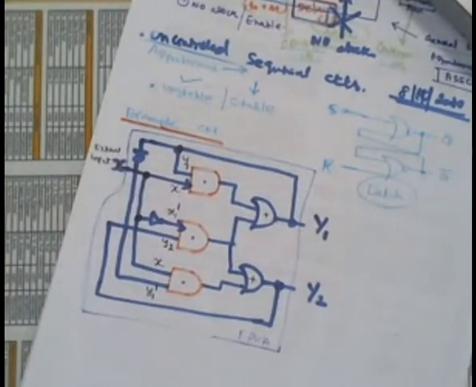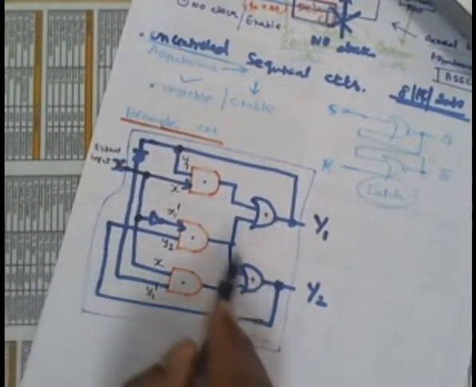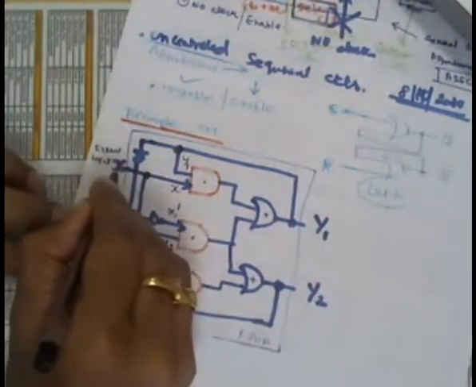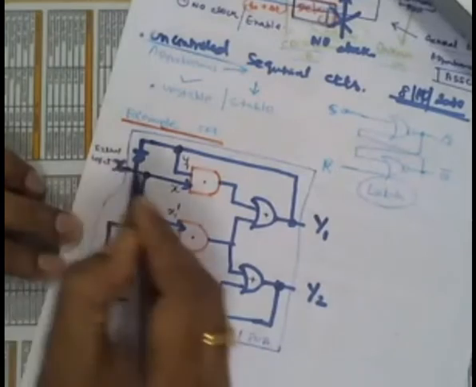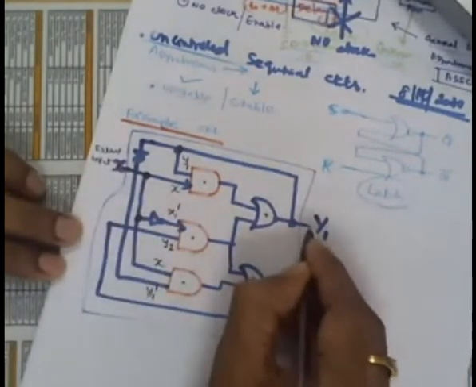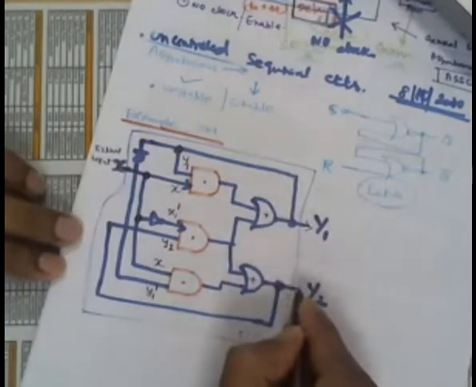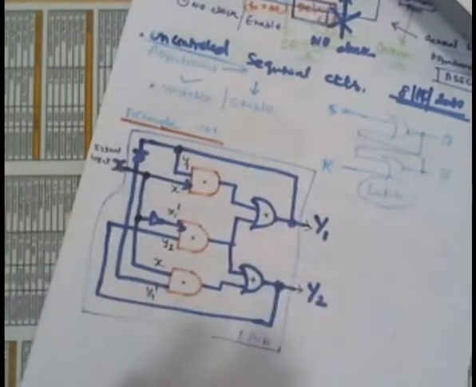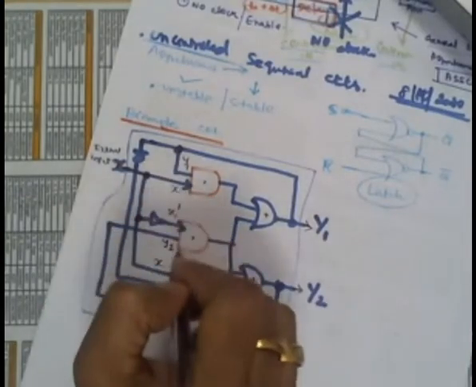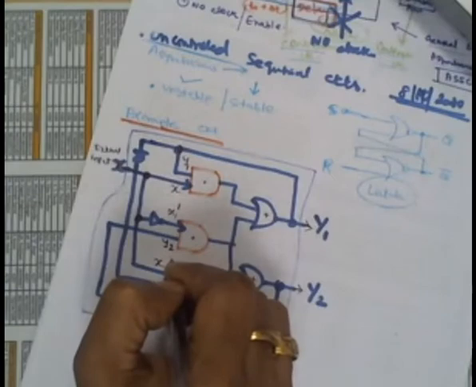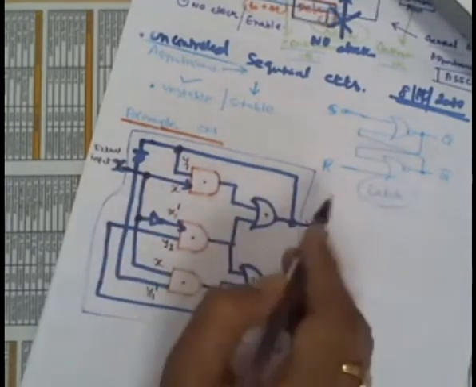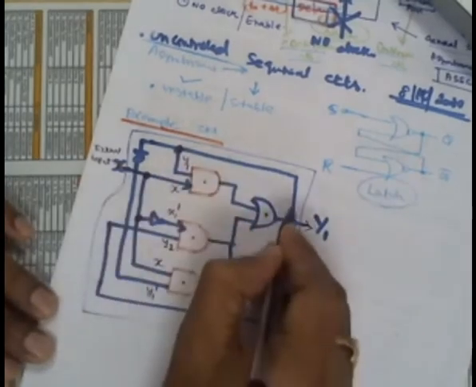Look at this circuit. Externally we are feeding one input here, that is a bit input, not a vector, not a byte, a bit input. And then I'm getting two outputs here, one is capital Y1, another one is capital Y2. Then here small y1, small y2, assuming that this y1 will be available here after some amount of time, because it has to propagate back through this long path.